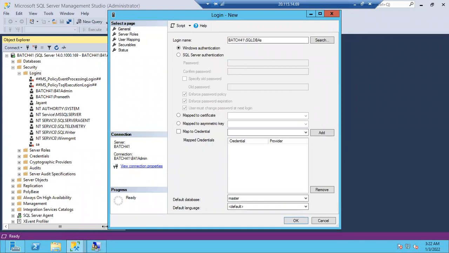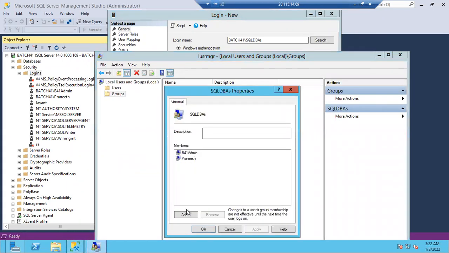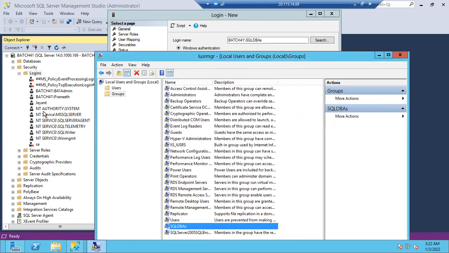See, in this group, Praneeth is there. In this group, Shravanti is there. In this group, Kusma is there. In this group, Fayak is there. Everyone will log in with their own passwords, but they are part of the Windows group. As the Windows group has access to the SQL server, everyone in this group can connect